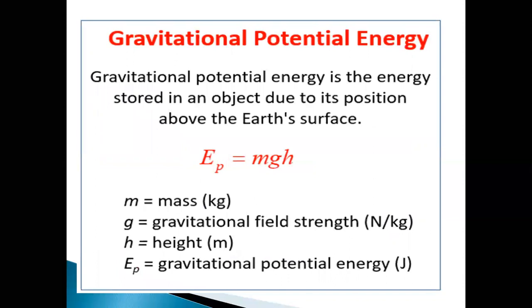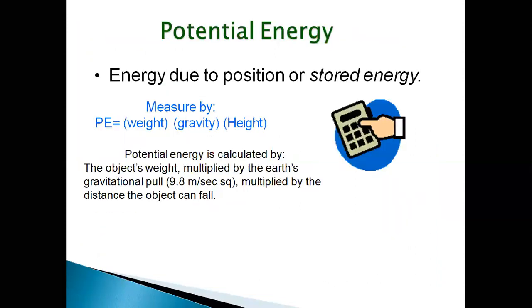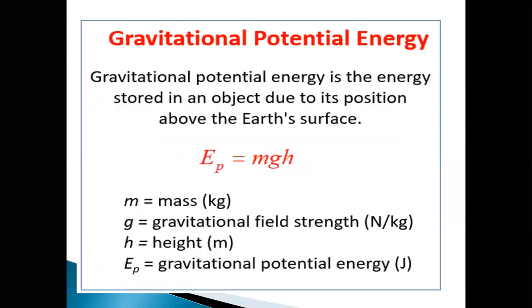So next, in potential energy, we have two types. Before that, we will study how potential energy is measured. Potential energy is measured by the formula PE = mgh, where m is the mass of the object, g is the acceleration due to gravity, and h is the height to which it is raised. Okay, so now we have two types of potential energy. One is gravitational potential energy and another one is elastic potential energy.